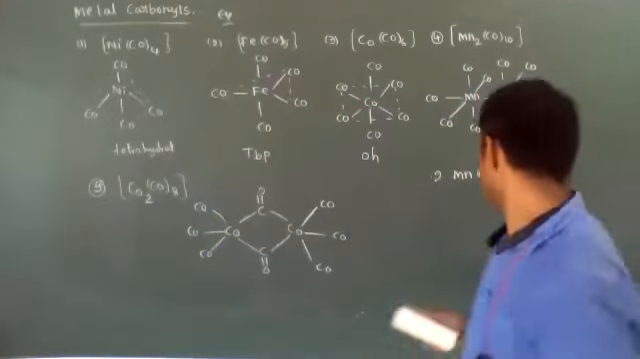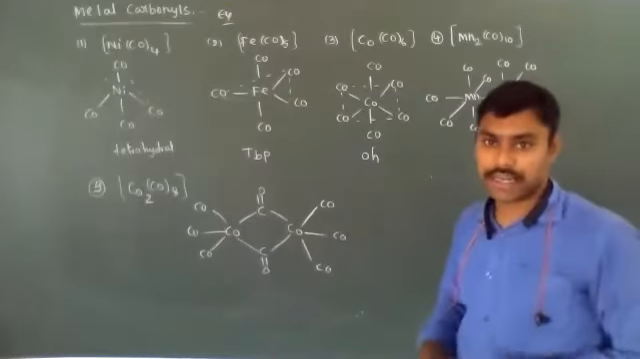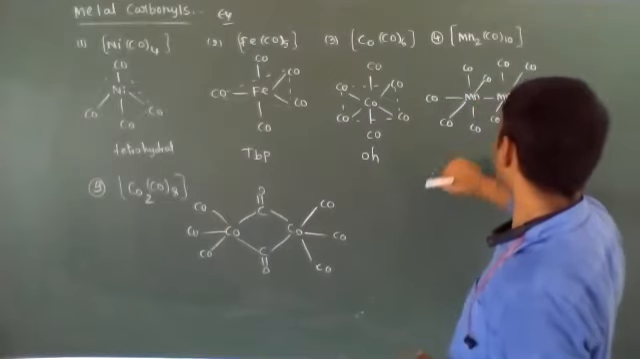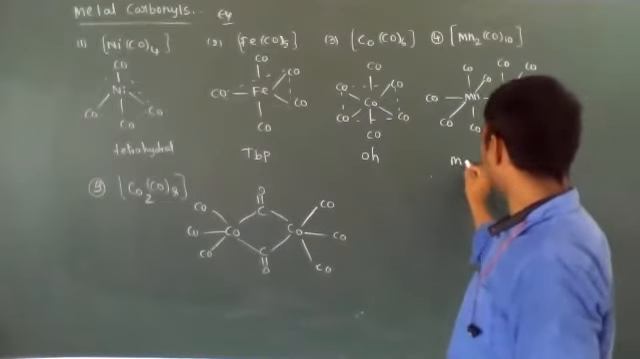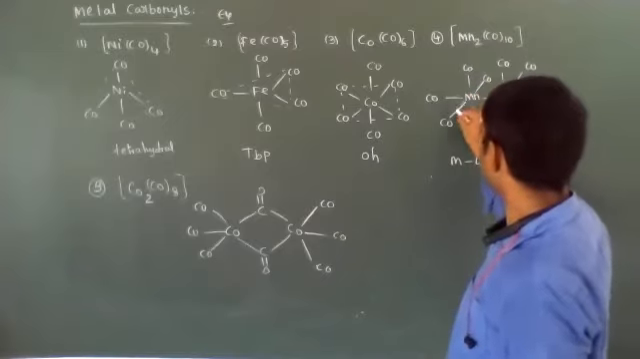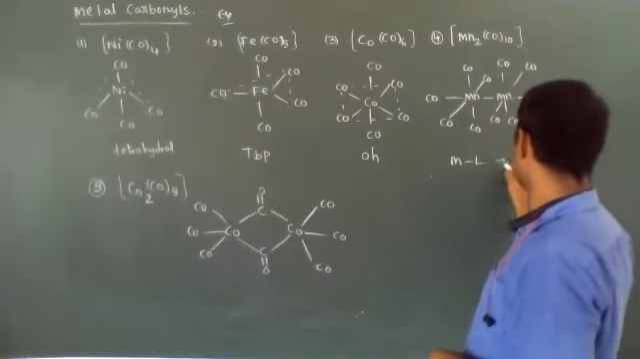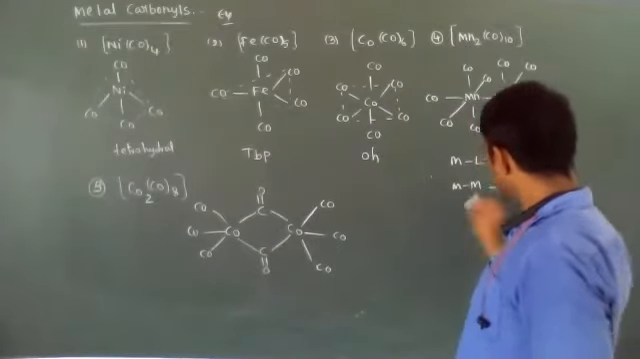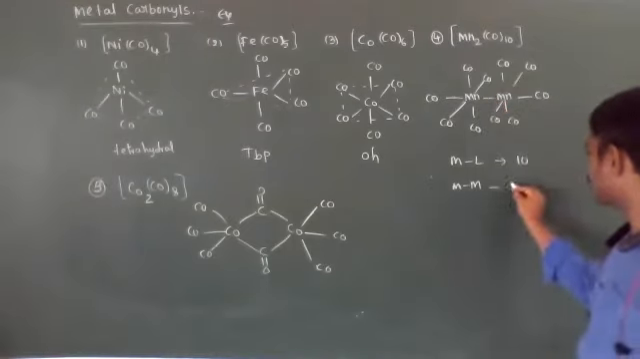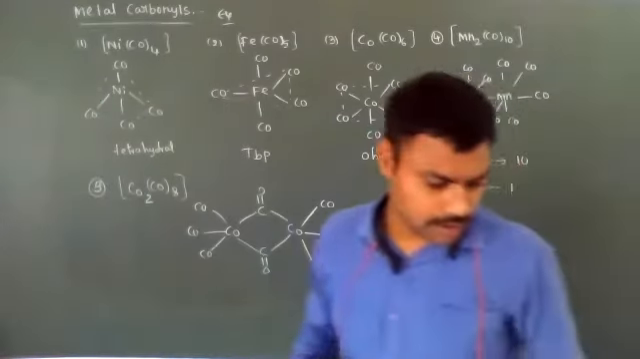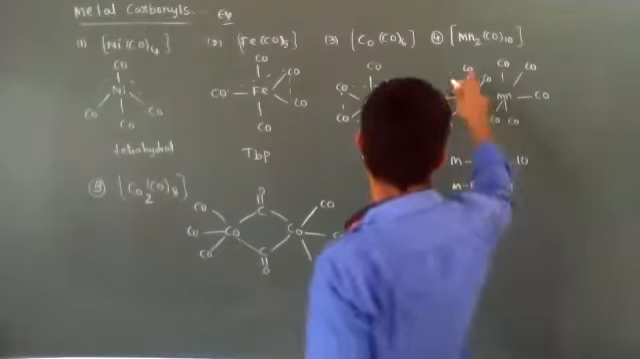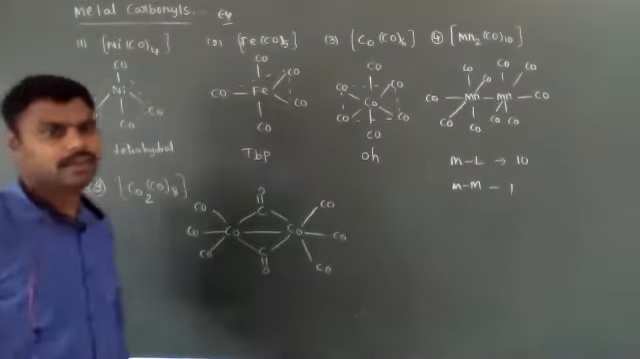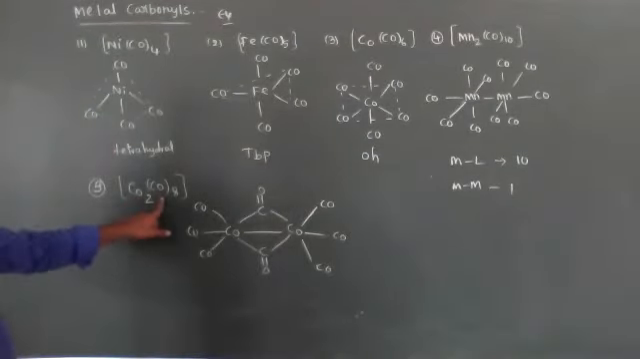From this, they ask some objective questions: how many metal-ligand bonds are present? The metal-ligand bonds are 1, 2, 3, 4, 5, and on this side 5. Total 10 metal-ligand bonds are present. How many metal-metal bonds are present? One metal-metal bond is present in Mn2(CO)10.